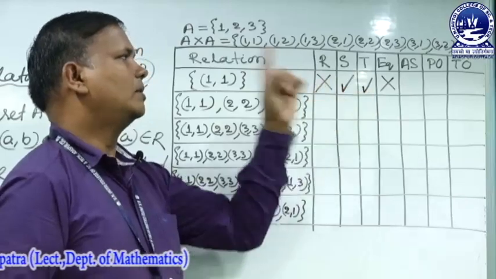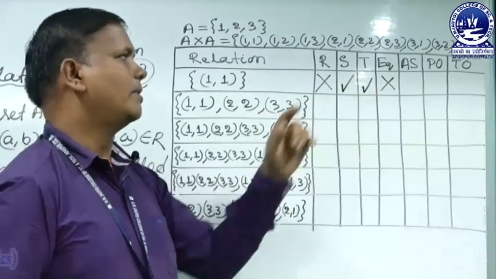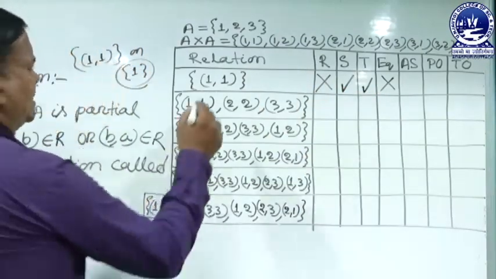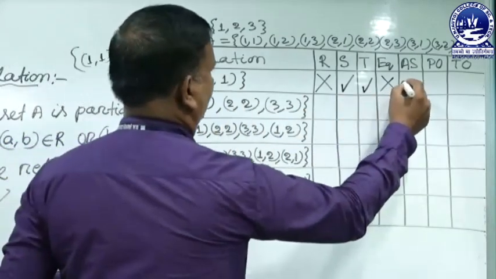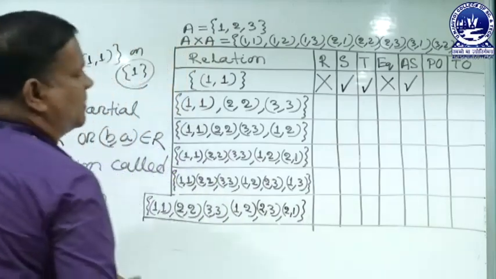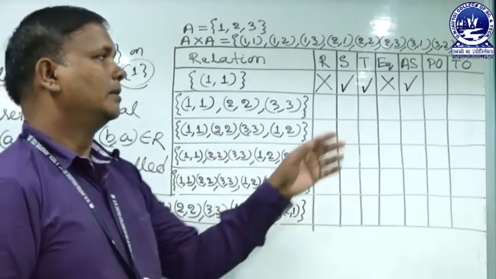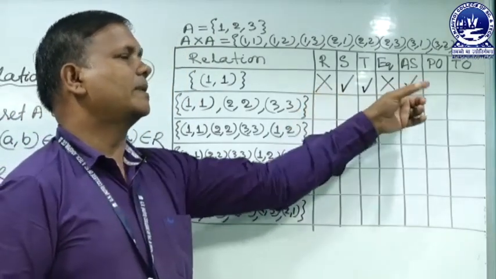So, it is not equivalence, because for equivalence all three conditions must be satisfied: reflexive, symmetric, transitive. But it is not reflexive, so it is not equivalence. It is antisymmetric because 1 is equal to 1. It is partial ordering or not? If it is not reflexive, then it is not partial ordering.